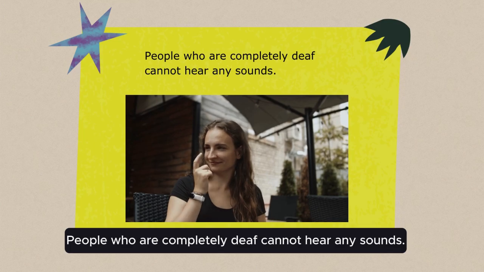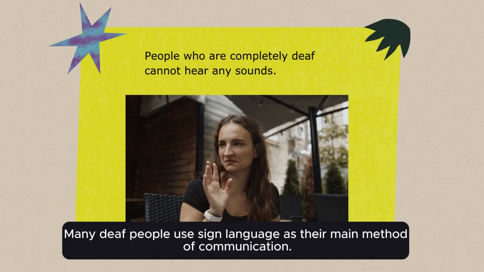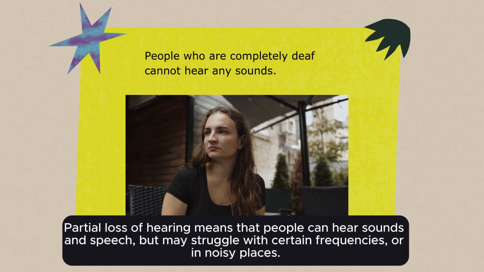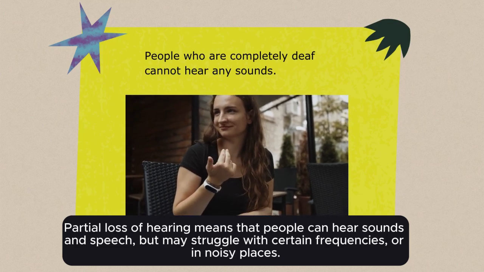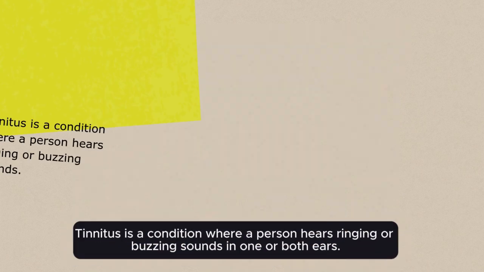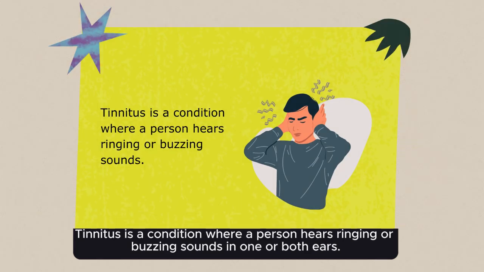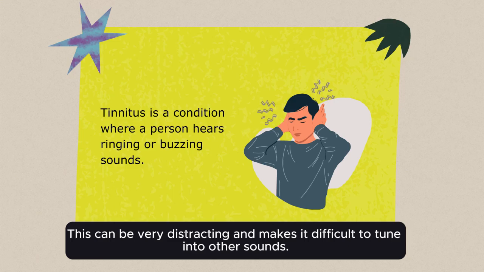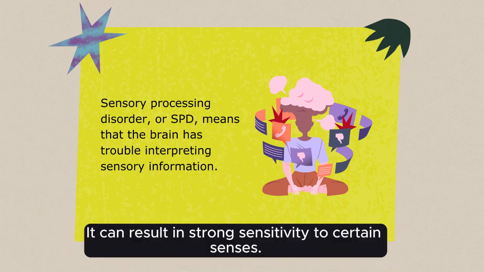Like visual impairments, hearing difficulties can range from mild to severe. People who are completely deaf cannot hear any sounds. Many deaf people use sign language as their main method of communication. Partial loss of hearing means that people can hear sounds and speech, but may struggle with certain frequencies or in noisy places. Tinnitus is a condition where a person hears ringing or buzzing sounds in one or both ears. This can be very distracting and makes it difficult to tune into other sounds. Sensory processing disorder, or SPD, means that the brain has trouble receiving and responding to information that comes through the senses. It can result in strong sensitivity to certain senses.